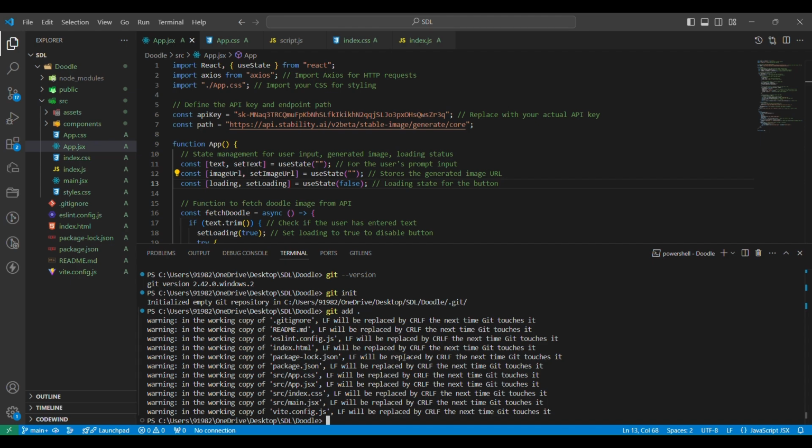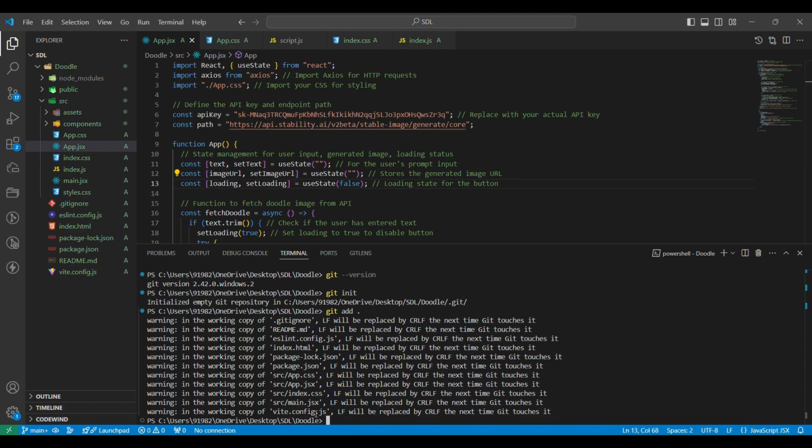It has given some warnings, but the warnings can be ignored. But if you are getting any error, then you will have to resolve it. Now this command adds all the files in your project to the staging area. The staging area is like a holding zone where Git gathers the changes you want to commit.